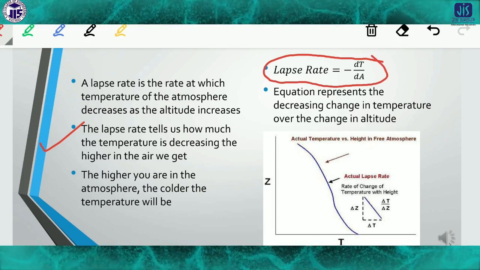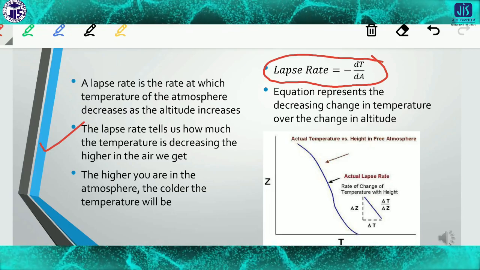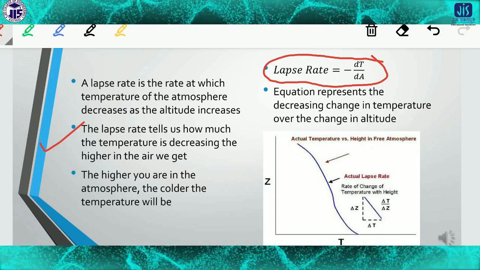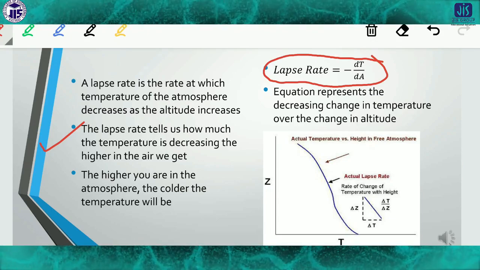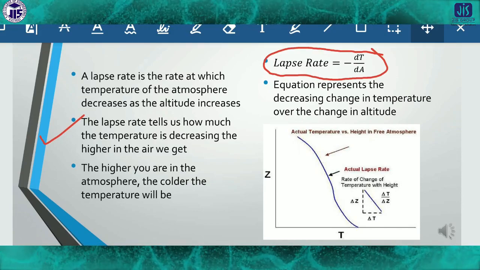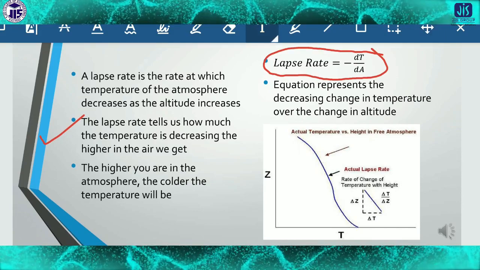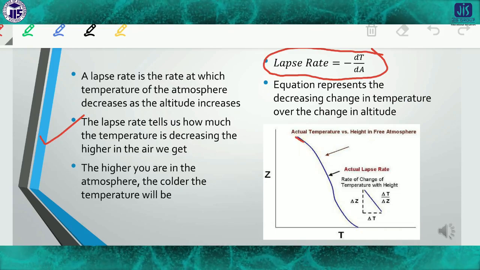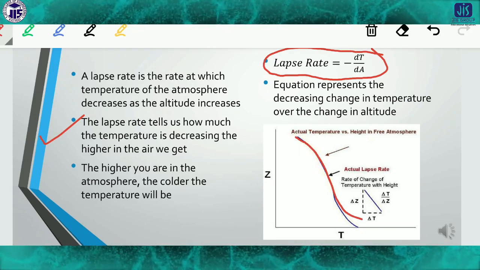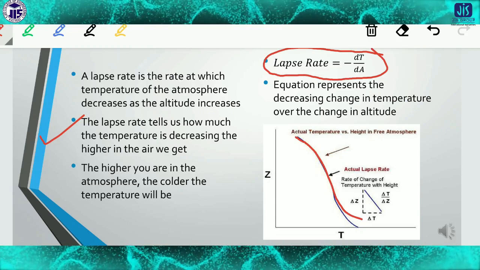The equation represents the decreasing change in temperature over the change in altitude. Look here, with changing height or altitude, the temperature is decreasing in this way.